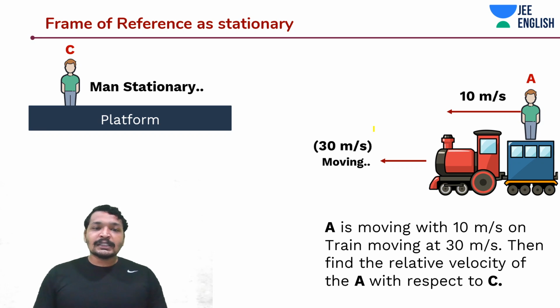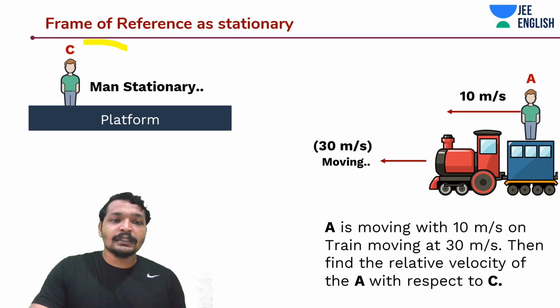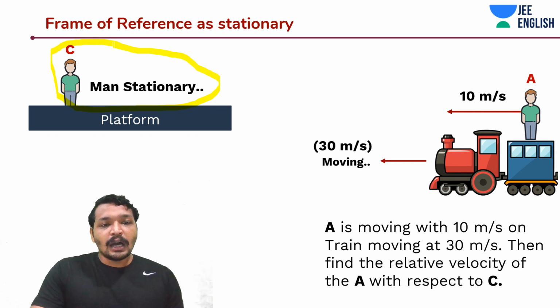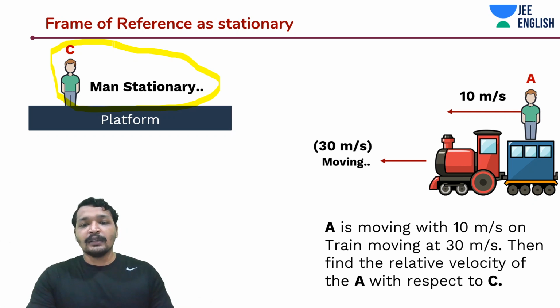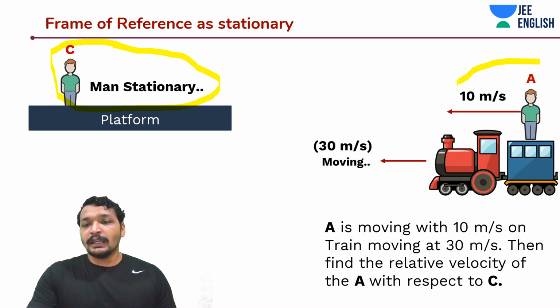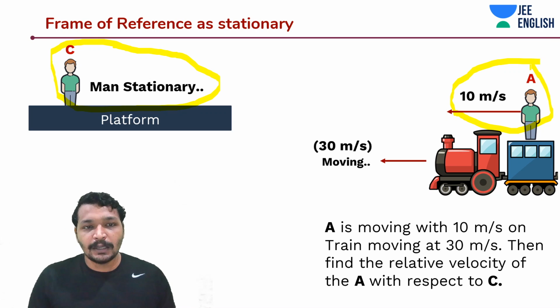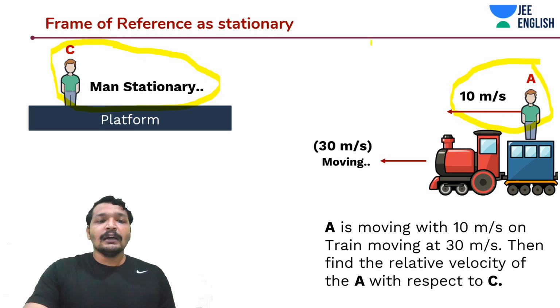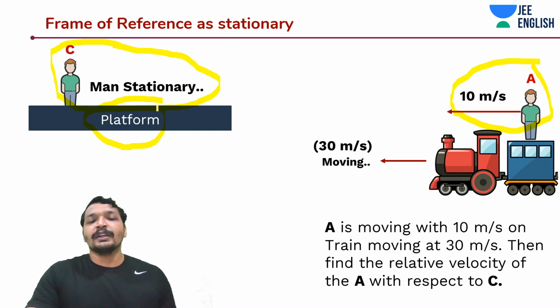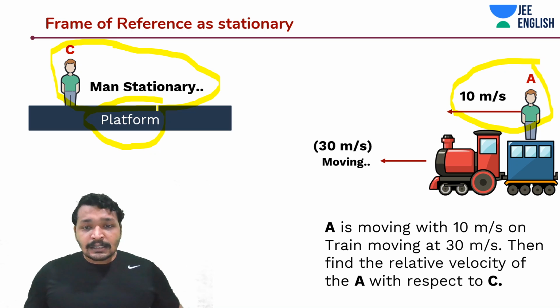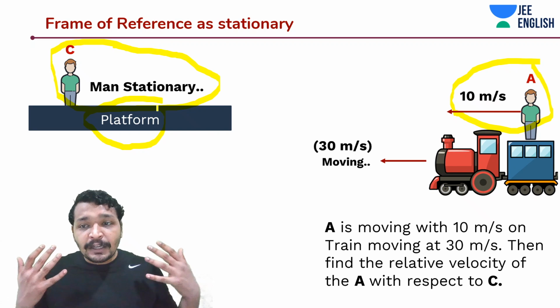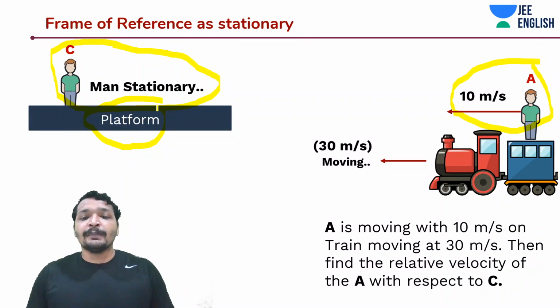So in this case, let's assume that this person C is us, and we are going to observe this person A. We are going to make use of some Doppler machine or something to measure the speed of A. And we are standing on a stationary platform, a platform that is not moving with any speed. So in that case, what would happen? What is the speed of the person A that you are going to observe?